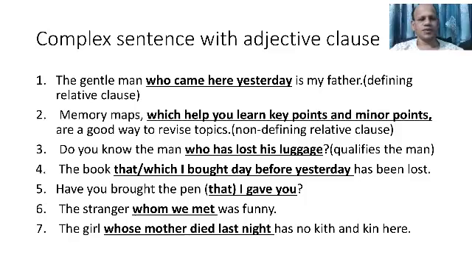Somehow it modifies a noun as the subject, noun as the object, etc. And we use relative pronouns here: who, which, that, whom, whose. All these are relative pronouns, and with that we form an adjective clause. These seven sentences are complex sentences.